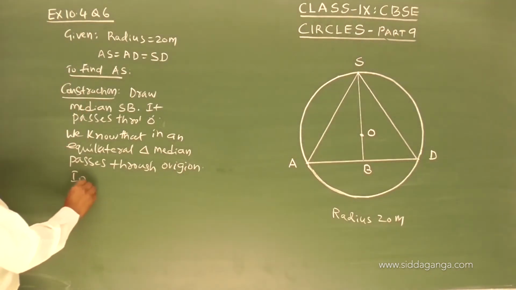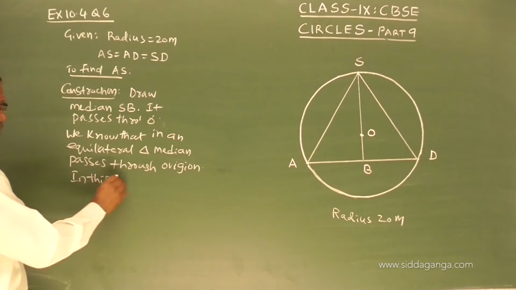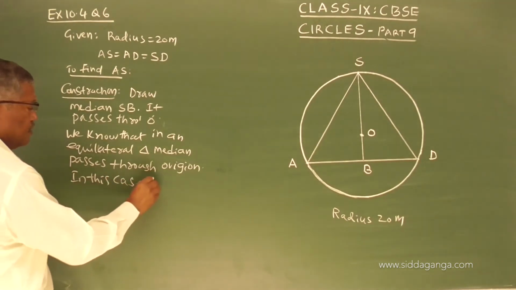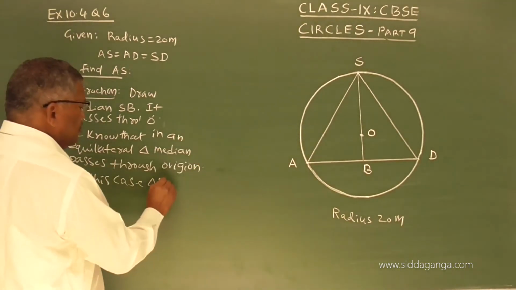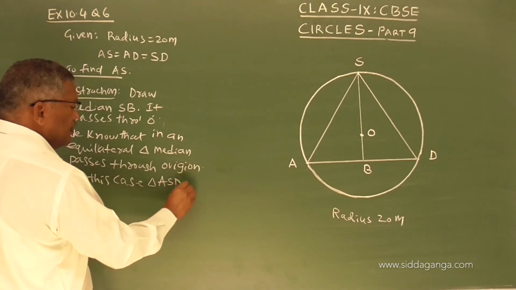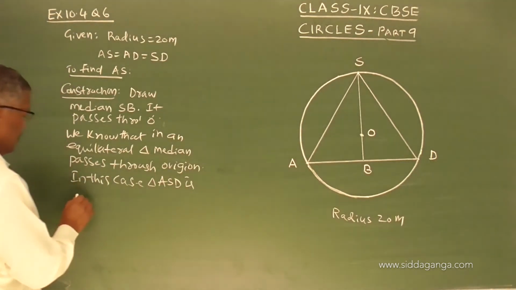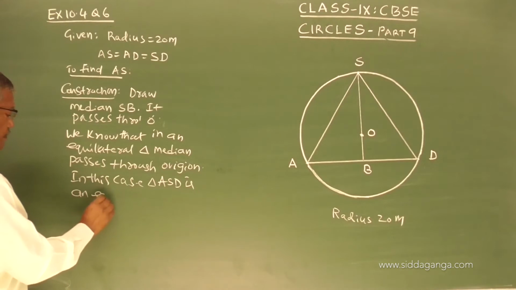In this case, triangle ASD is an equilateral triangle.